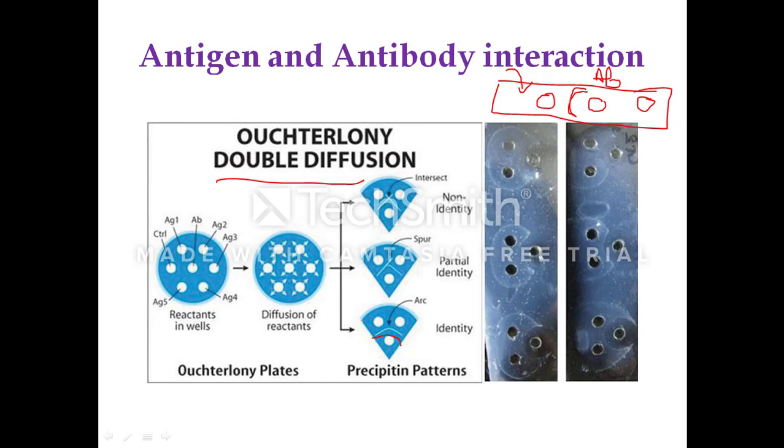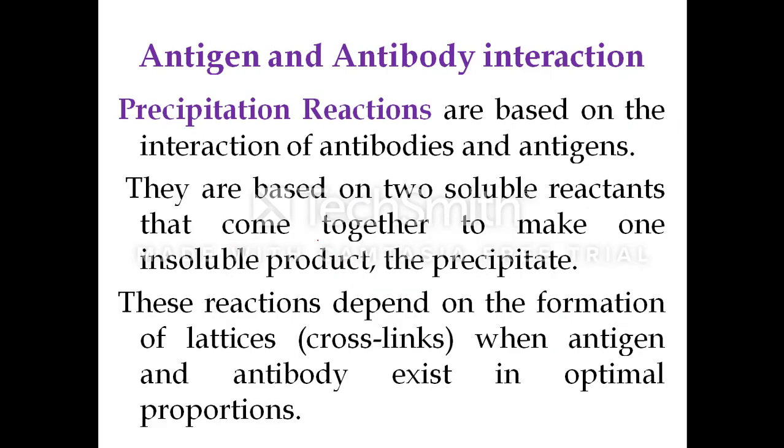So this is Ouchterlony double diffusion, which will tell you the specificity between the antigen and antibody, and here both the concentration as well as the titer can be estimated. It is called double diffusion because both antigen and antibody diffuse radially in the semi-solid agar surface. Next we will move on to the precipitation reactions: antibody and soluble antigen interacting in aqueous solution.